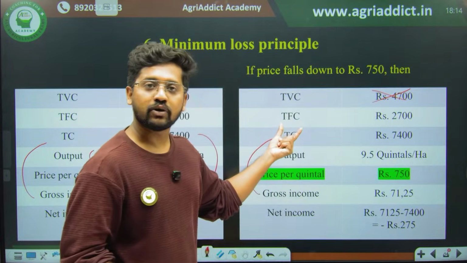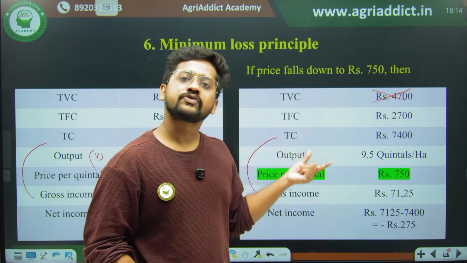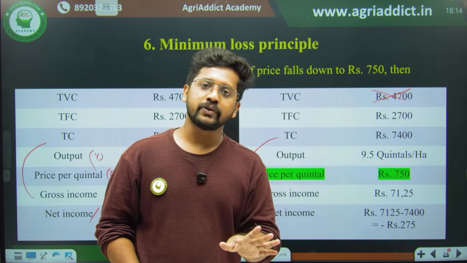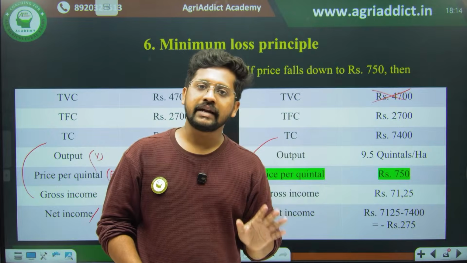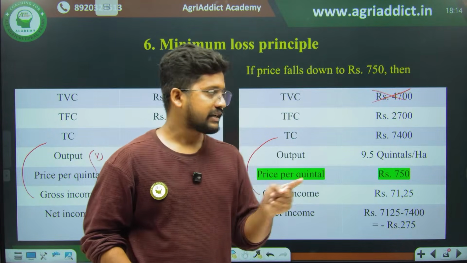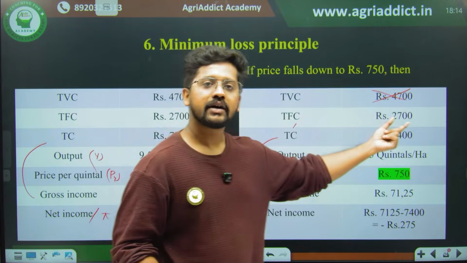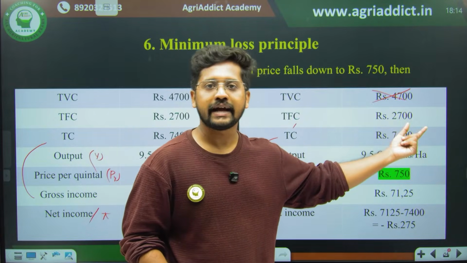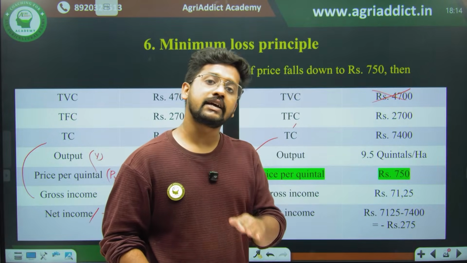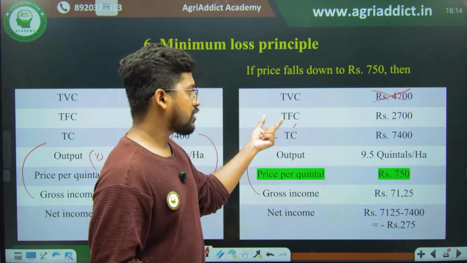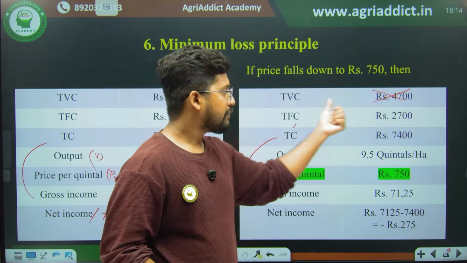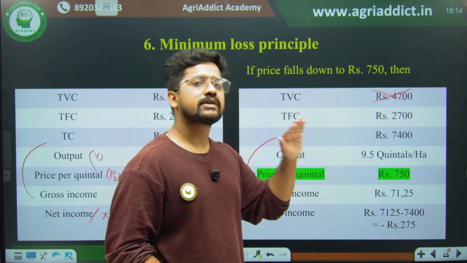This will not be here. Here is total fixed cost. What is fixed cost? Cost for fixed resources. Whether you have produced or whether you have not produced, that land is remaining there. Even if it is fallow, you have to pay the rent, right? So therefore your total fixed cost will be 2,700 rupees. It will be there as such, right? So I am giving you the scenario where if he stopped the cultivation, the total fixed cost will be 2,700 rupees. This is not at all connected with the output, but the variable resources you can cut down because you are not producing.